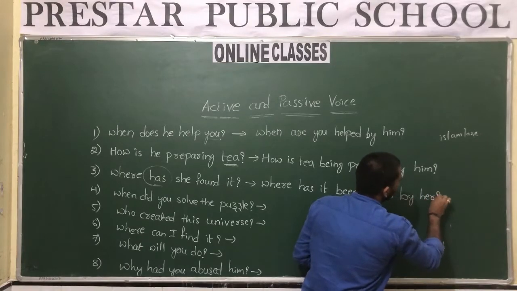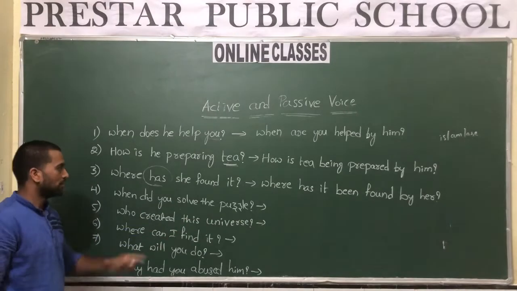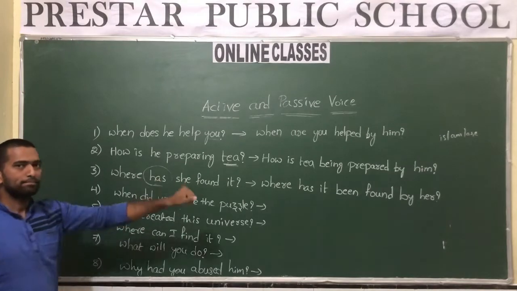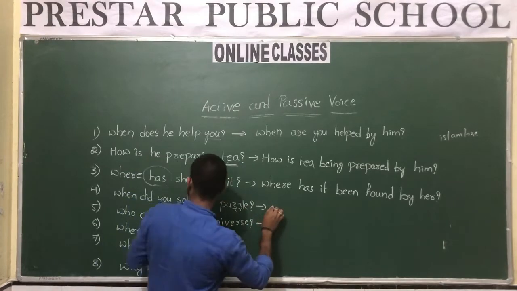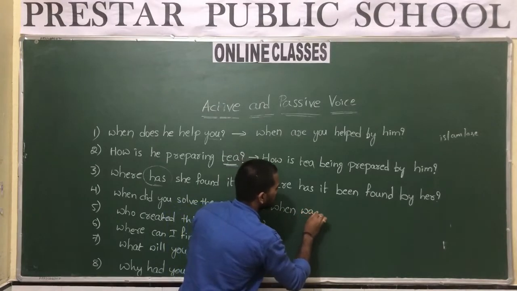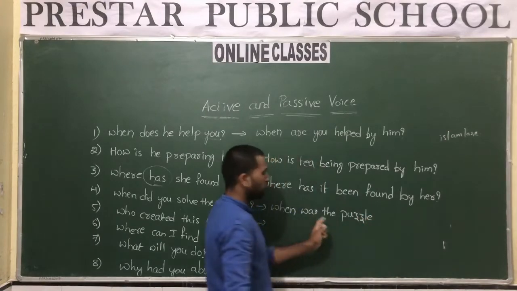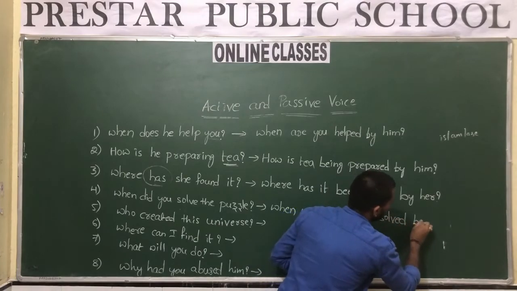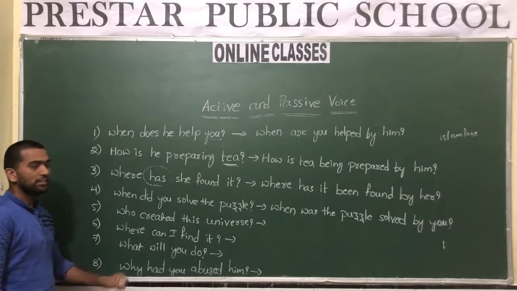Okay. Next, when did you solve the puzzle? This is simple past. For simple past, we use the helping verbs "was" and "were" in passive voice, according to the object. The object is singular, so we use "was." When did you solve the puzzle? So, when was the puzzle solved by you? When was the puzzle solved by you?